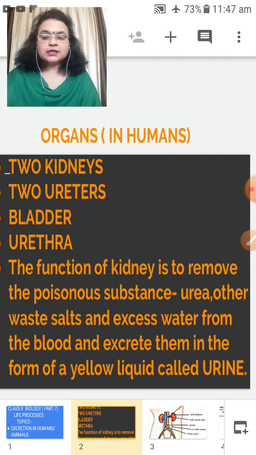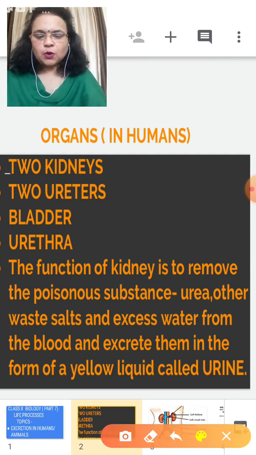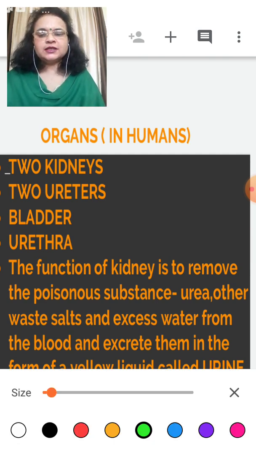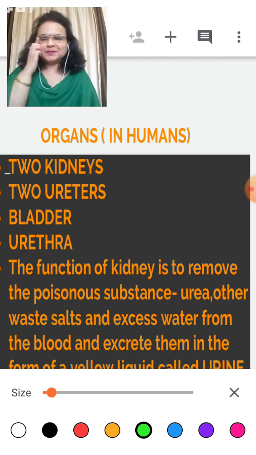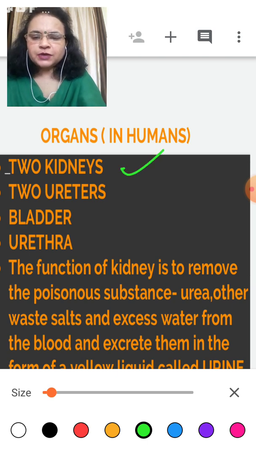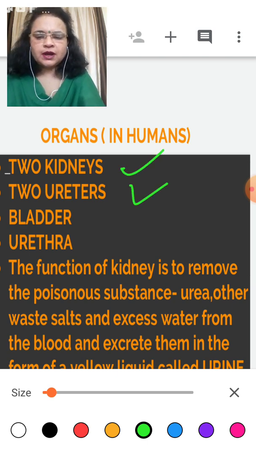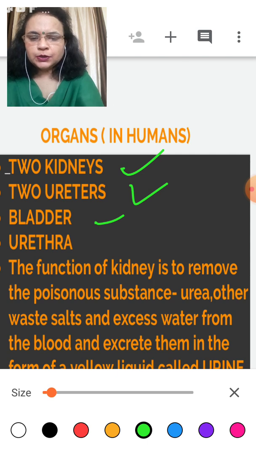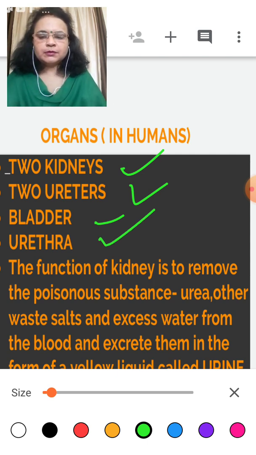So, it is very important and required. The waste should also get rid out of the body of the living organism. That is why in life processes, excretion is very important. Let us first see the organs which are involved in the excretion system in humans and also in other organisms. A pair of kidneys, a pair of ureters, the bladder and the urethra.